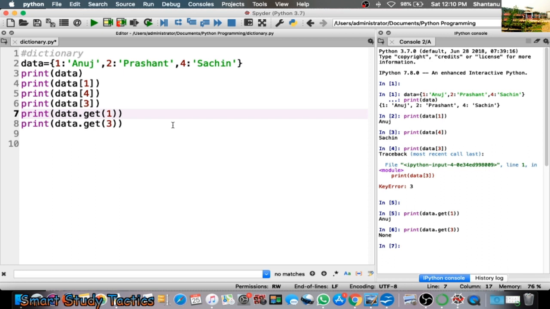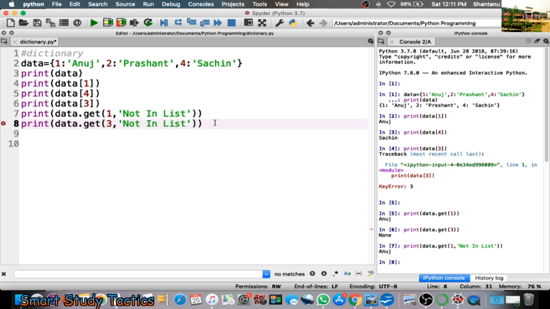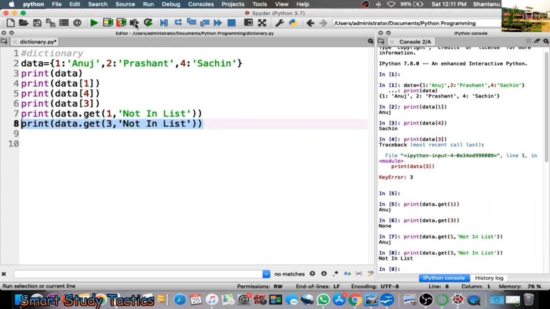Suppose I want to give a message here, say, not found, not in list. What will happen if I execute this? Actually, 1 has a value, so it will not print this message. If the value is not there, then it will print the message. I'm copying this message and printing it here. Now if I execute this, you can see not found.